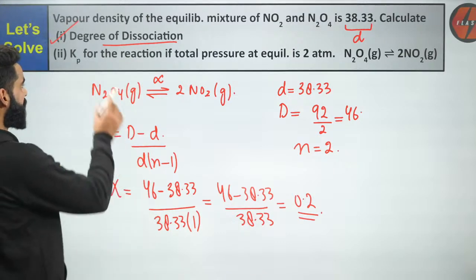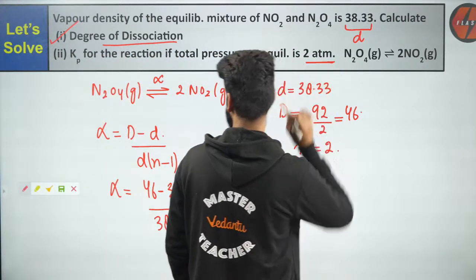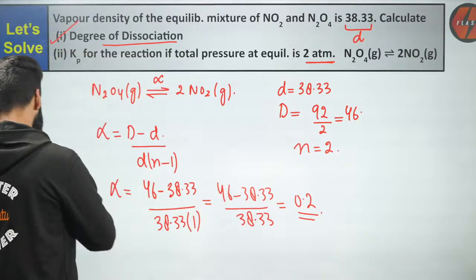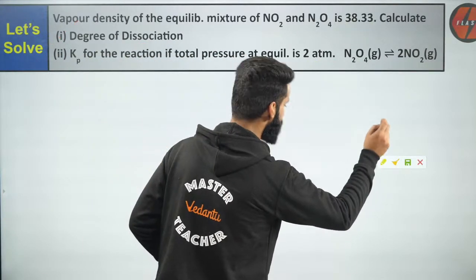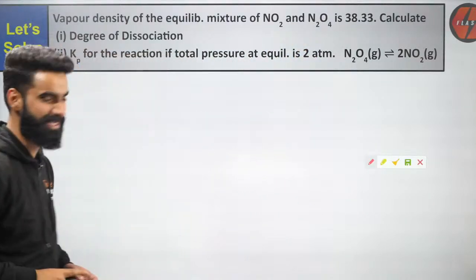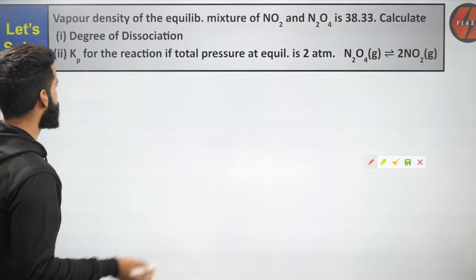Now talking about the second part, calculate the Kp for the reaction if total pressure at equilibrium is 2 atm. Now people, there is one more assignment given to me right here. I need to calculate the Kp for the reaction when the total pressure at equilibrium is 2 atm. I got the alpha value. Now, how do we approach this sort of question?